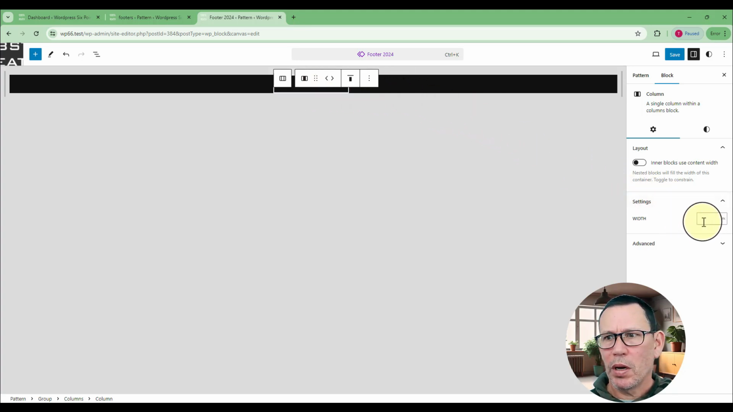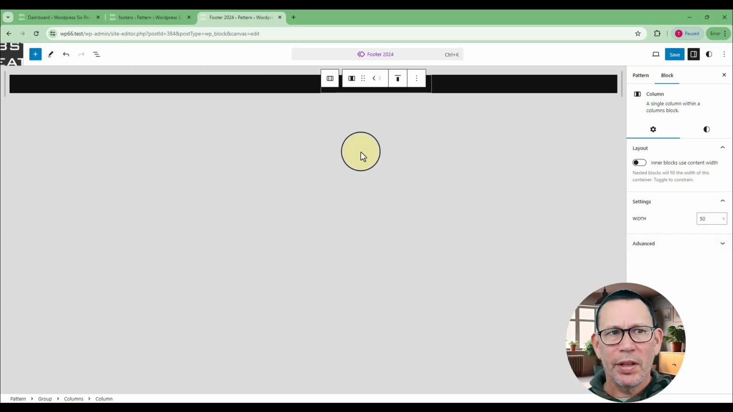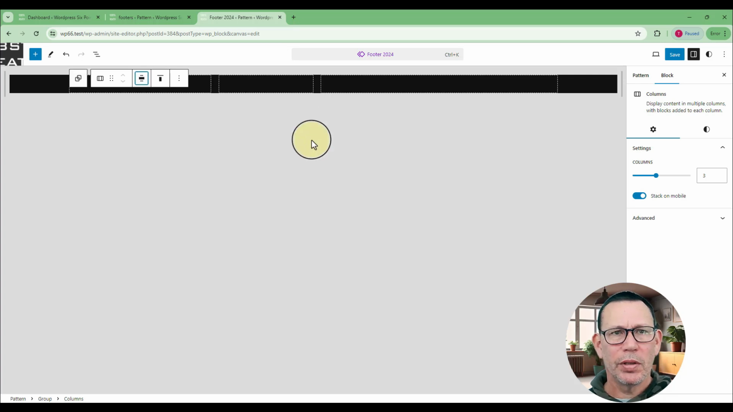Second one, I'm going to make it again into percentage. It's going to be 20%. And the third one, again, I'll change it to percentage. It'll automatically go to 50%, but I'll just type it in there. Okay. The other thing I want to do with my columns is I want to make this into wide width, 1280 pixels across.